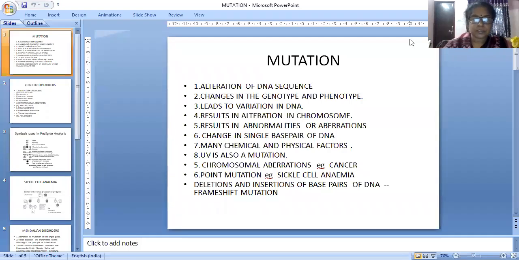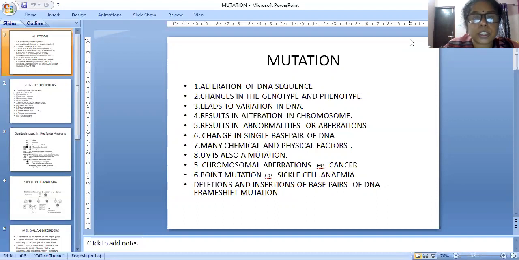Good morning, students. Today in this session, we are going to discuss two topics: mutation and pedigree analysis. The term mutation, we have learned in 11th science and 12th science also, and many times I told. One more time I will say that the simple meaning of mutation is sudden change in the chromosome.